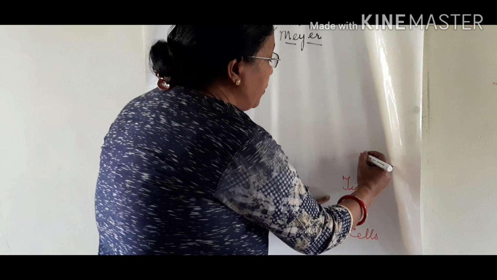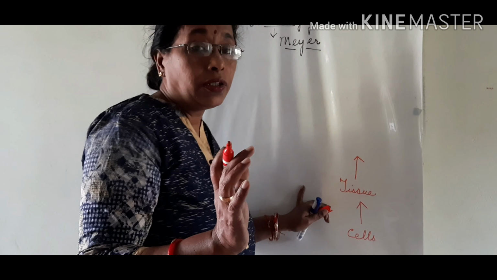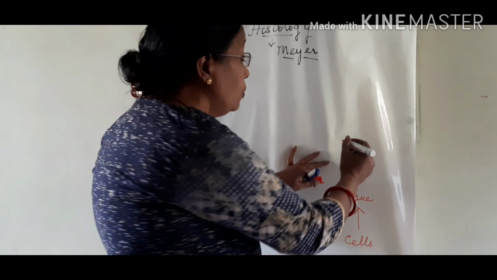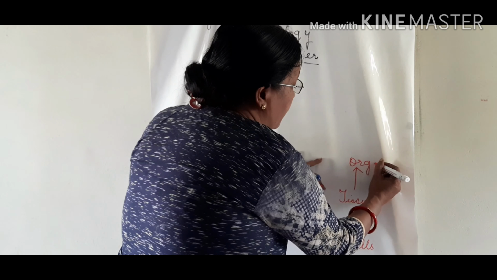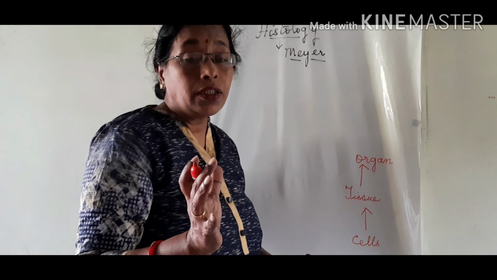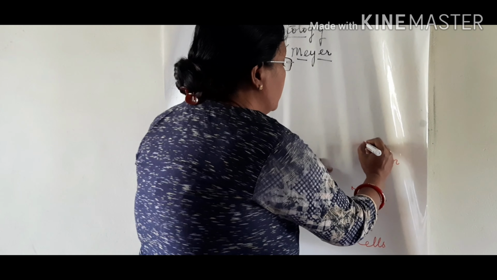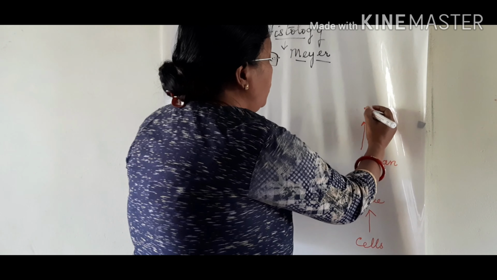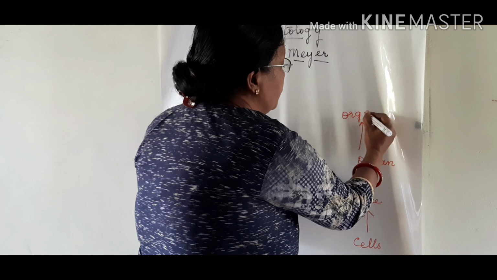Many tissues performing similar functions and having similar origin give rise to an organ. This is an organ. And many organs together make the organ system.